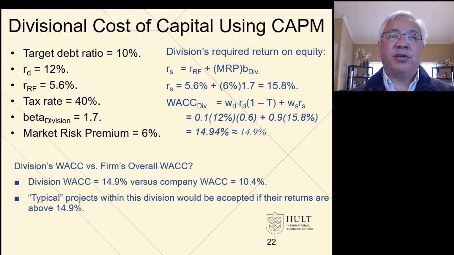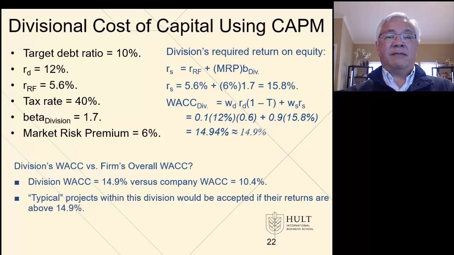Here's an example of how we might compute the divisional cost of capital using a CAPM model. On the left side, we have the given data: target debt ratio of 10%, which means the equity is 90%, the required return on debt of 12%, the risk-free rate of 5.6%, tax rate of 40%, beta for the division, determined either from a pure play or the inference from an S&P ROA method, is 1.7, and the market risk premium of 6%.